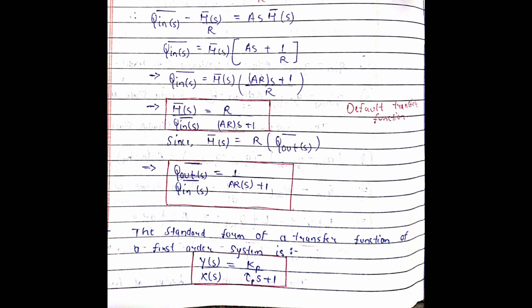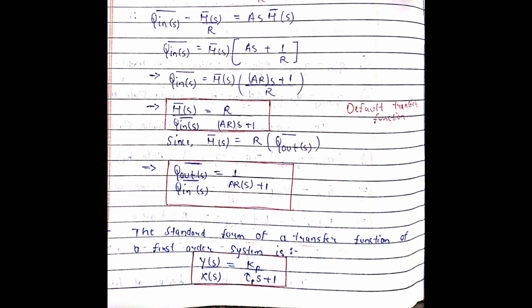Now use this result of q out bar s is equal to h bar s upon r in the equation before, and we will get q in bar s minus h bar s upon r is equal to A s h bar s. Now this is just mathematics. Take the h bar s upon r to the other side and take it common, and finally derive the result for h bar s upon q in bar s. We will get R upon ARs plus 1. This is the desired transfer function.